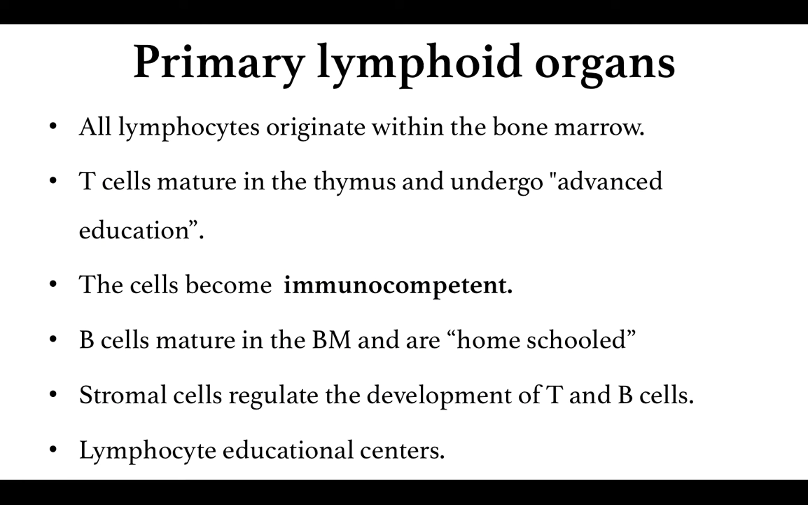The primary lymphoid organs are the organs in which the cells are educated. The B as well as the T cells mature within the primary lymphoid organs. They become immunocompetent cells, and within the lymphoid organs, they are educated to differentiate between the self and the non-self antigens and to mount an immune response against the antigens.